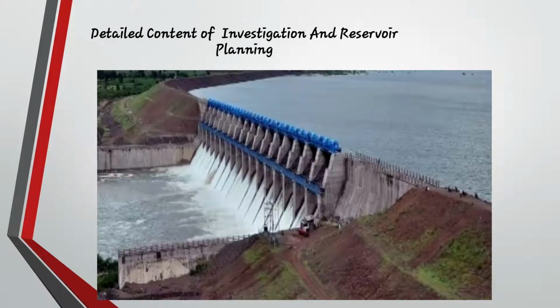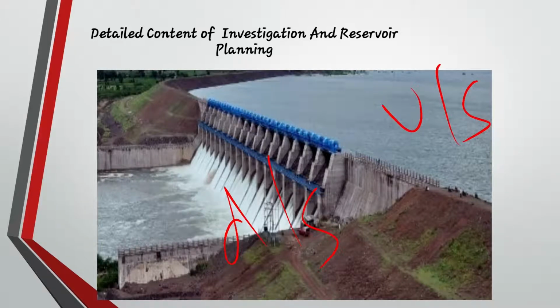Let's see this diagram. You will understand by seeing it. As you can see in the picture, this is the upstream side and this is the downstream side of a dam, and the reservoir is constructed across a river. This construction is known as a reservoir, and the water is stored here. When the water is in excess, it passes through the sluice gates provided here. In future, if there is heavy rain, the amount of water will increase on the upstream side, so the water will escape through the spillway or different types of structures through which water is diverted from here.